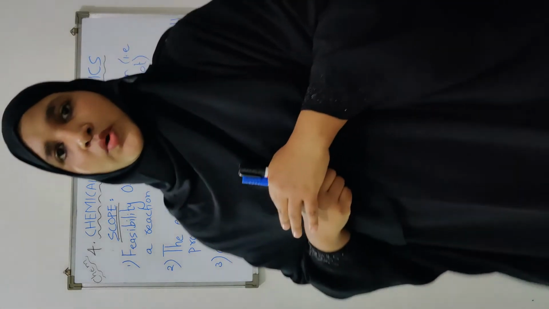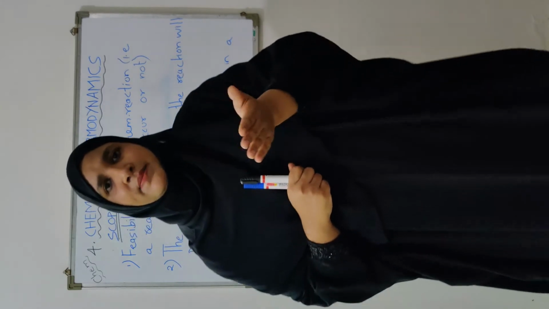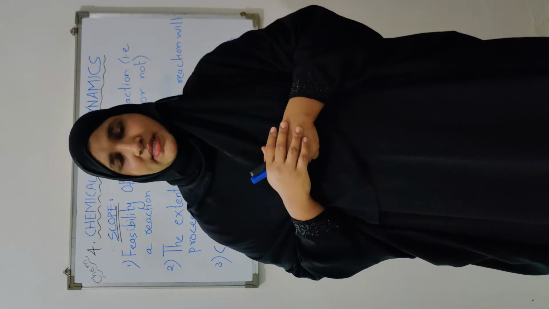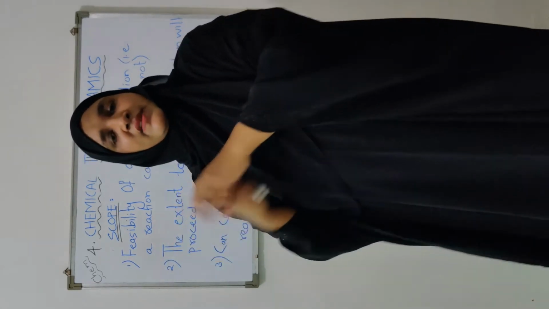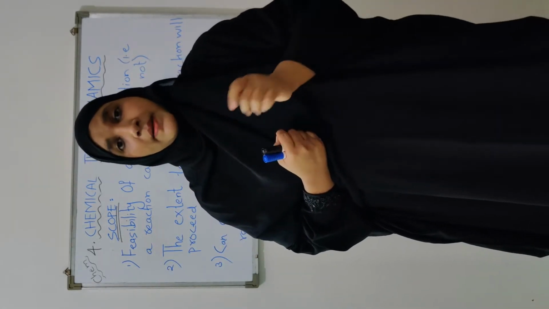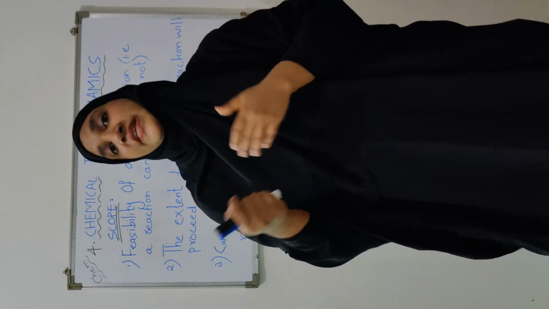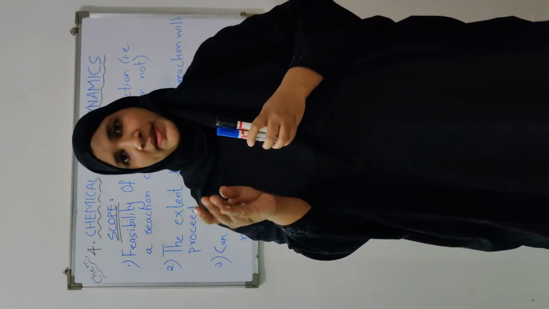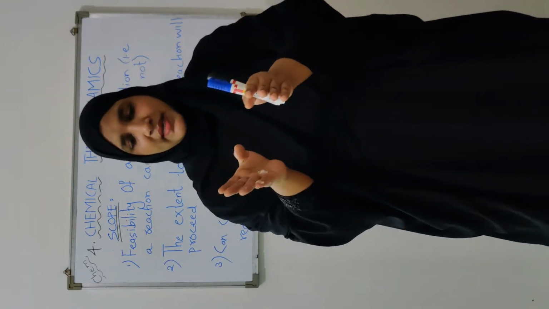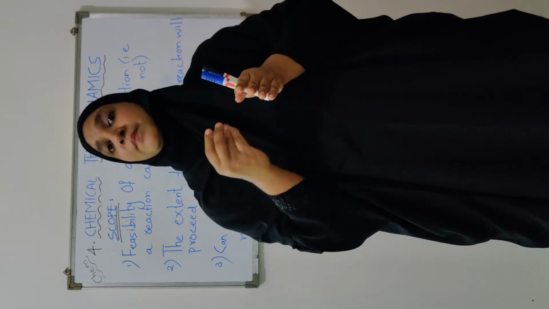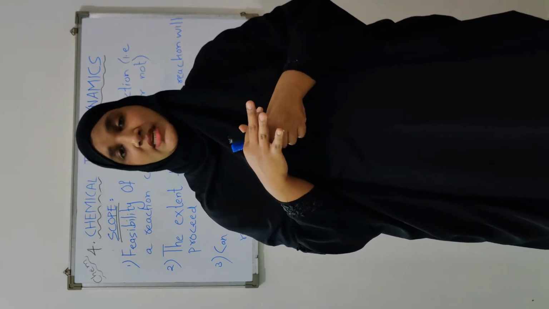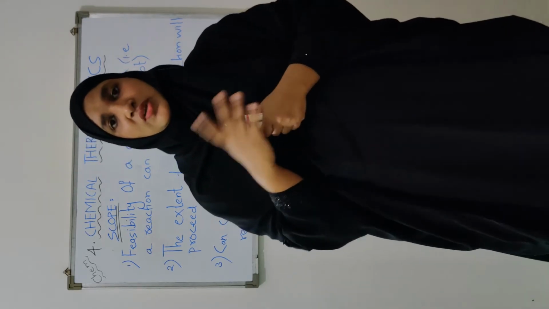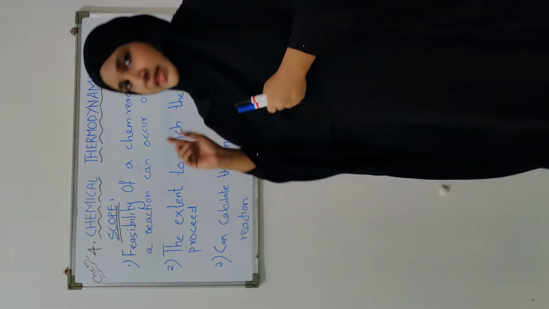Now let's move forward. After the scope, let's discuss some limitations of chemical thermodynamics. It means, though it gives us this useful information, it keeps us deprived of some important information. Okay, these are some drawbacks of this study. We are not going to get some important information from thermodynamics which is very important while carrying out any chemical reaction. So let's discuss the limitations of thermodynamics.